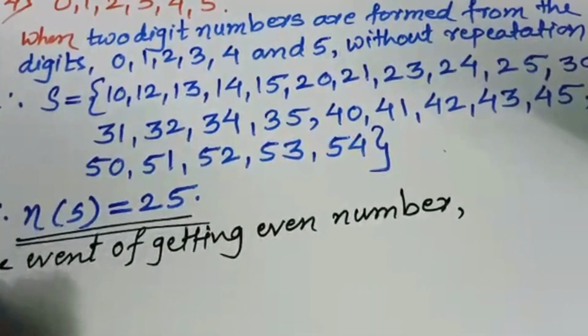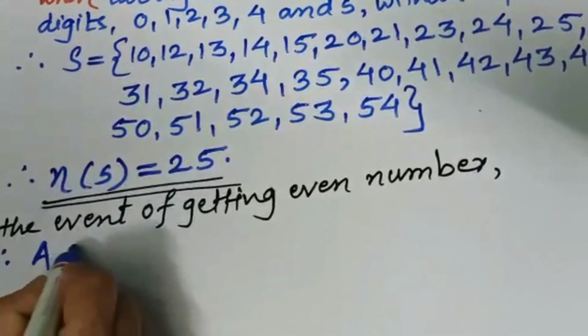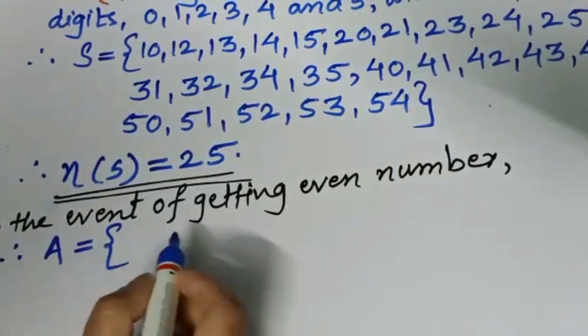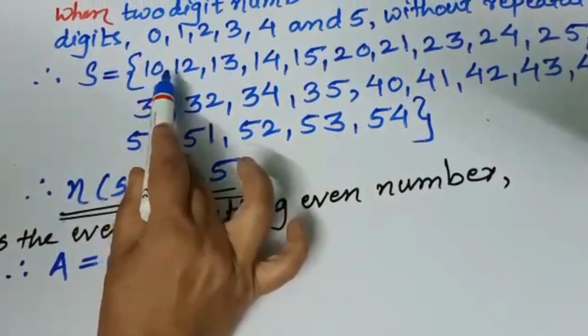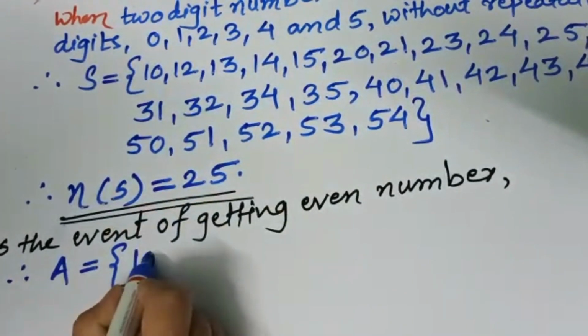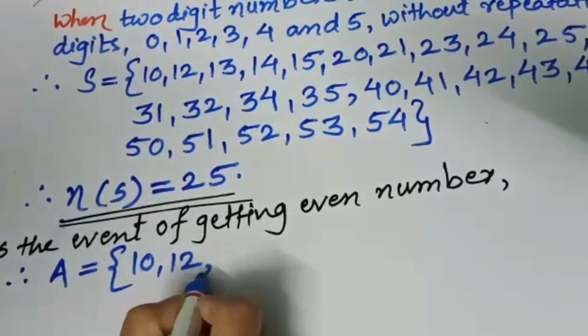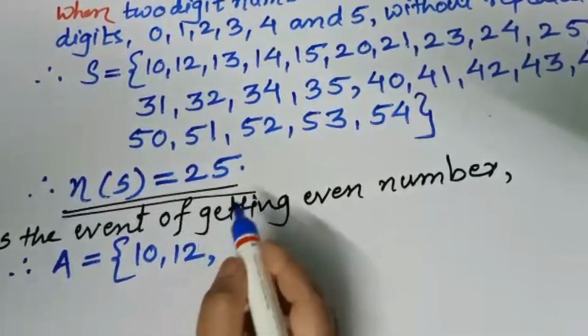So write, therefore, A is the event of. So one by one we will write all even numbers. So here 10 and 12 will come. So 10, 12, because an even digit is there in the unit place.